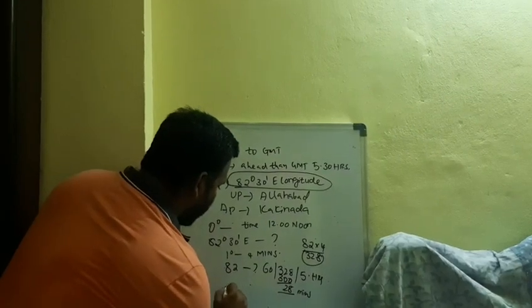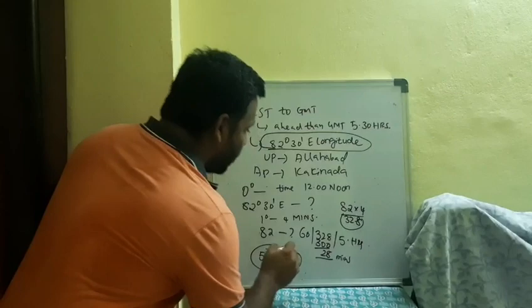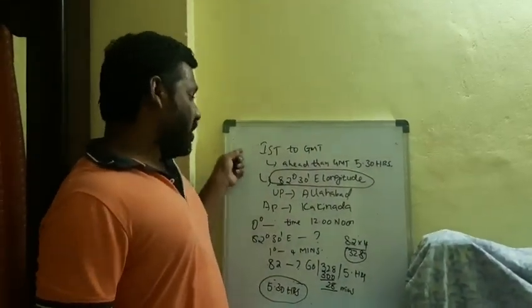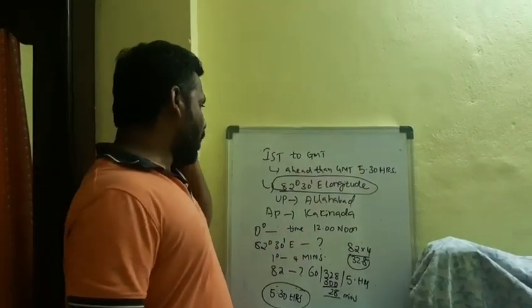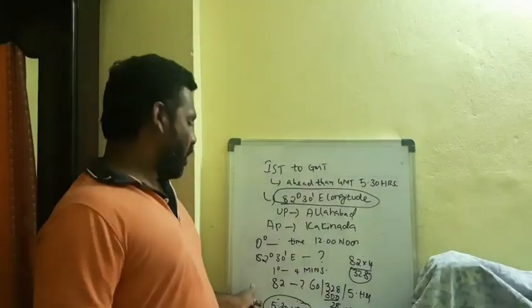So in total, how much difference is there? 5.5 hours difference is there when you compare IST and GMT. Like this we have to find it. Simply we find that IST is ahead of GMT by 5.5 hours. We may say it orally, but we have to prove it in this manner.